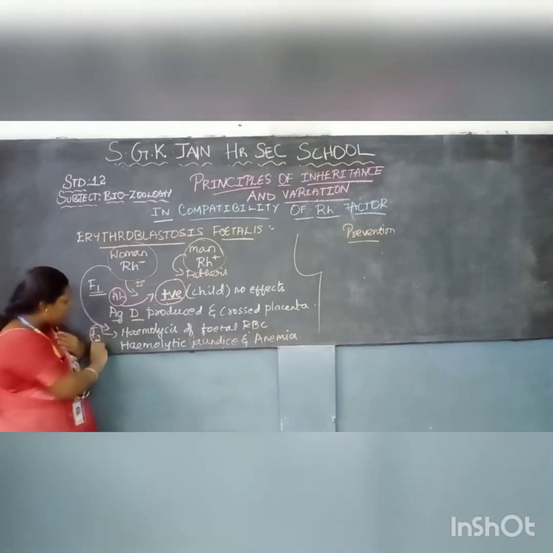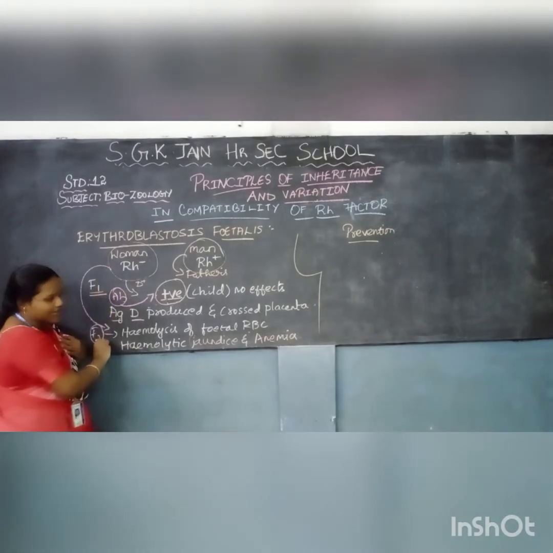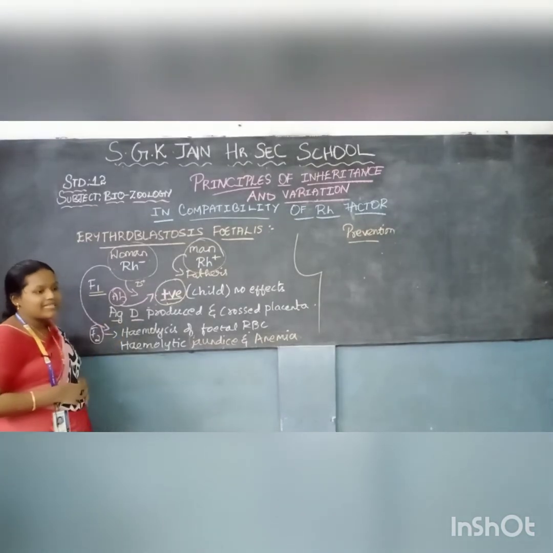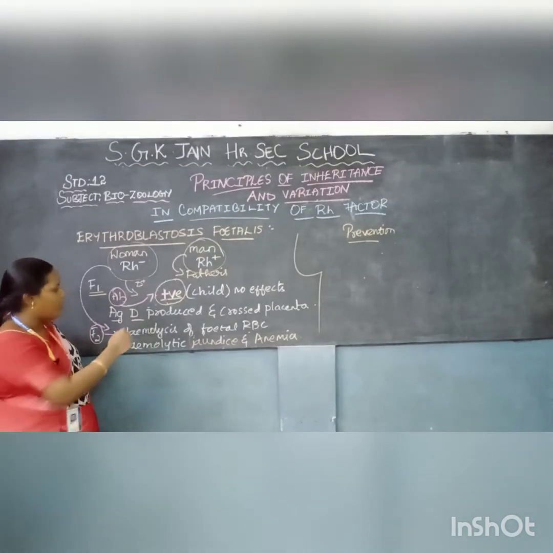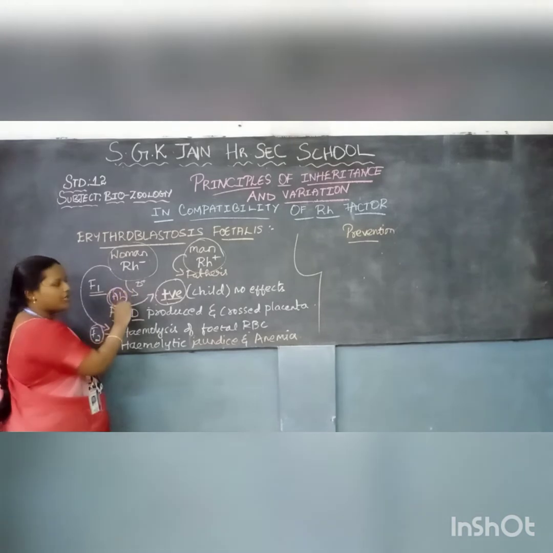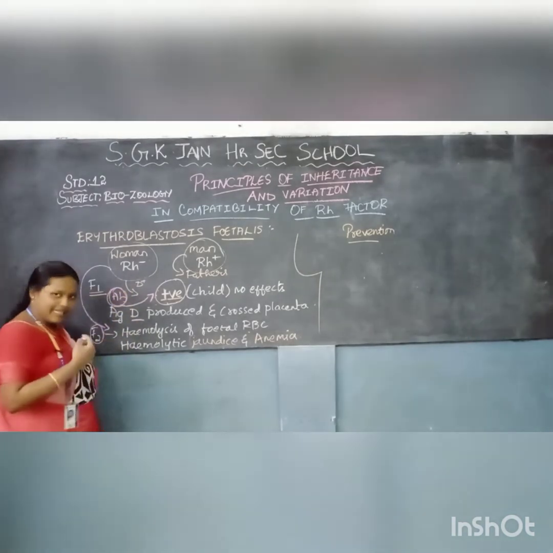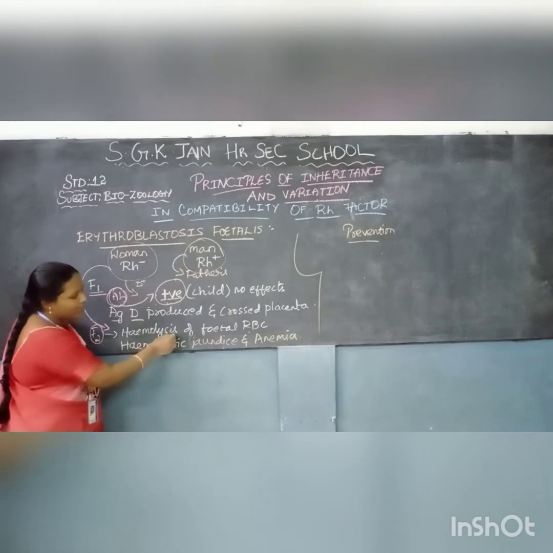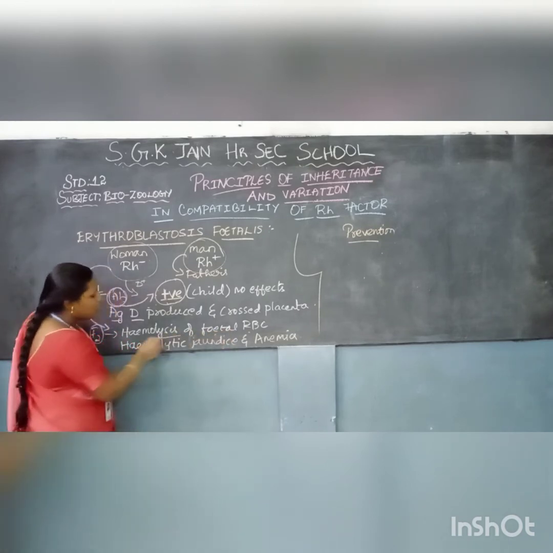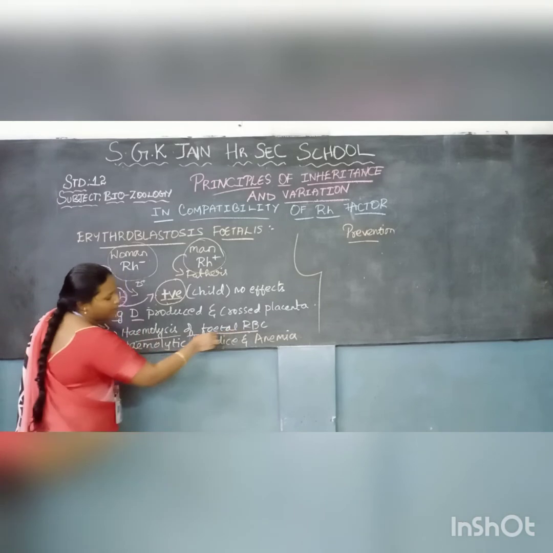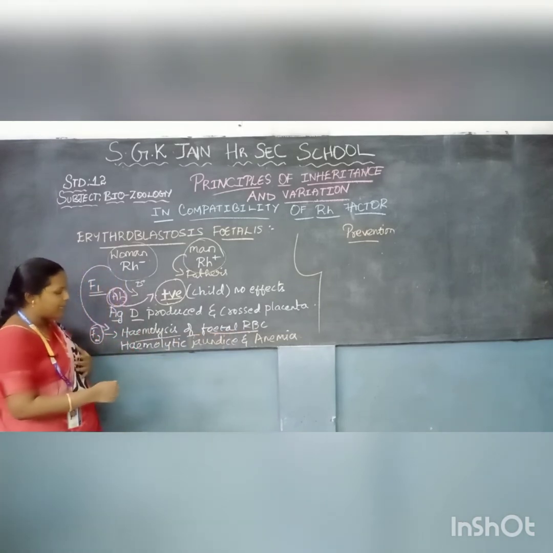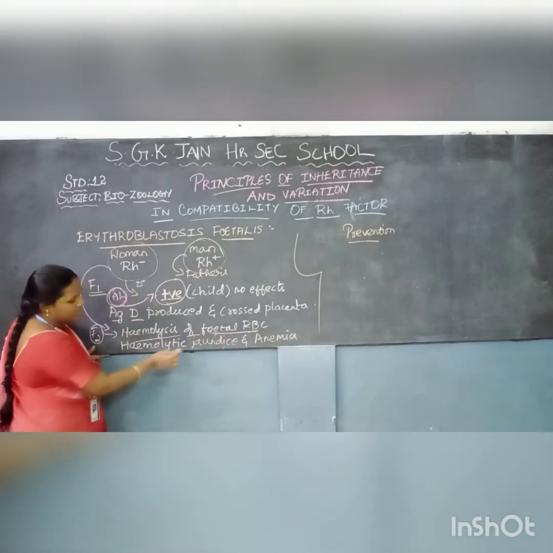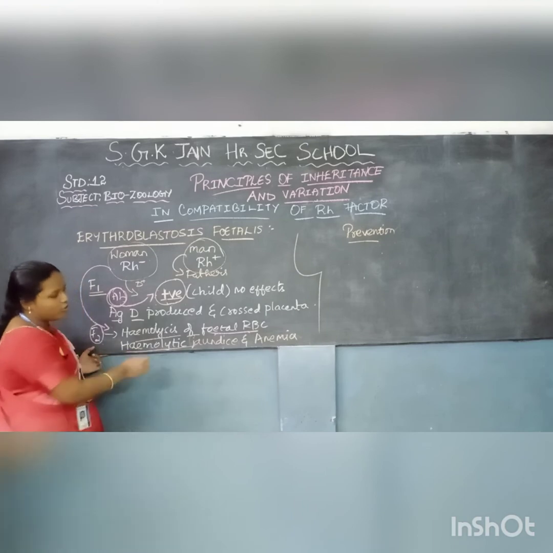So in the second baby, if the woman conceives a second baby, already the placenta has the produced antibodies. So if the second pregnancy takes place there will be continuous abortion, that is hemolysis of fetal RBC. So there will be a complete regular abortion taking place, and the second baby will suffer from hemolytic jaundice and anemia.